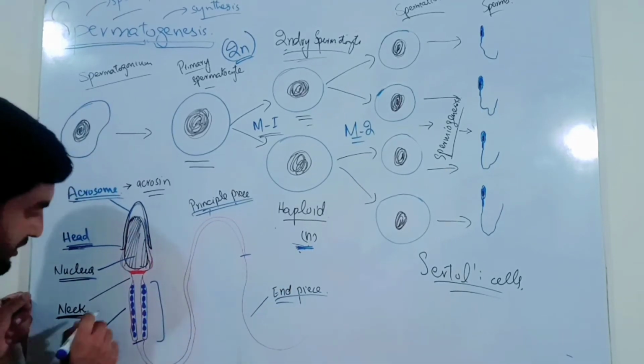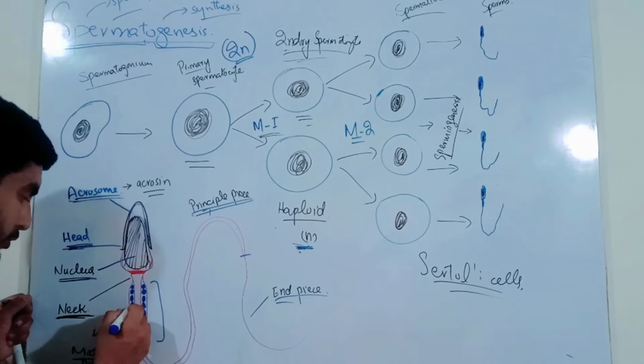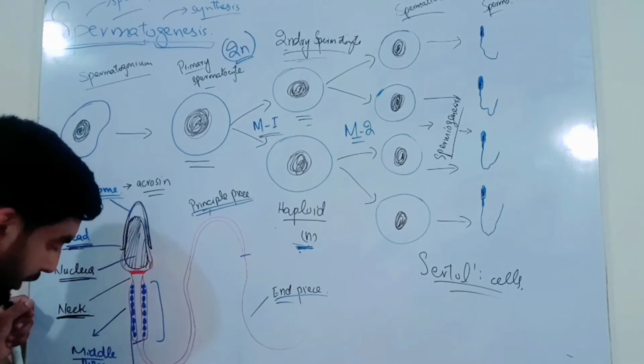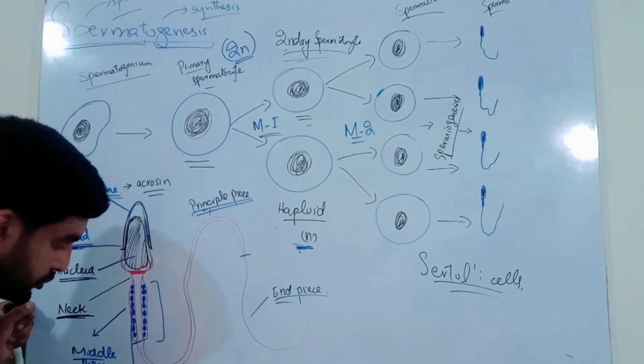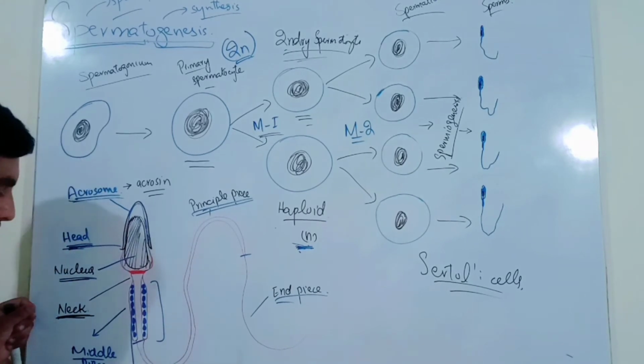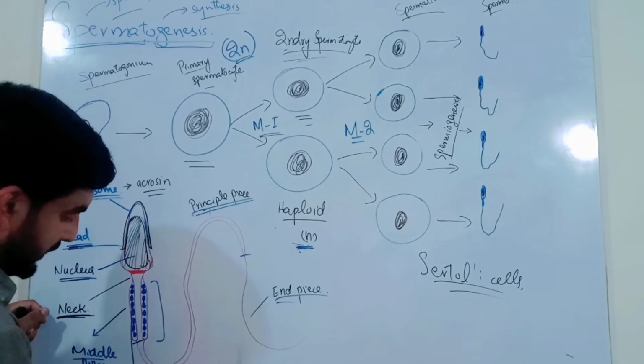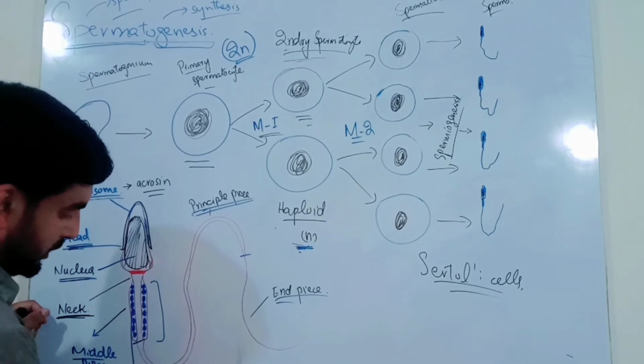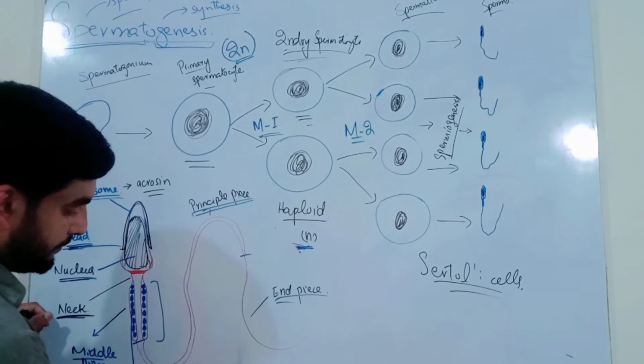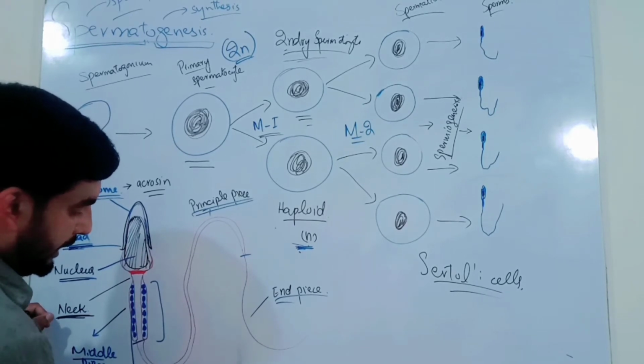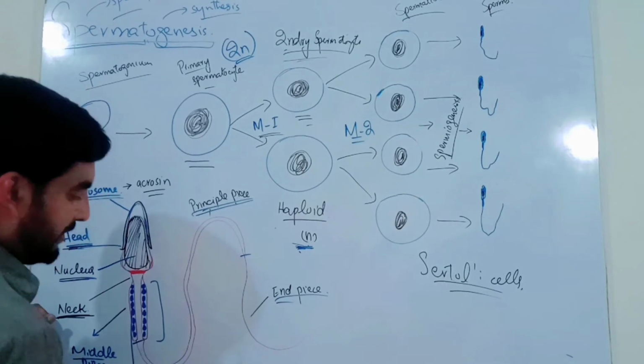The middle piece of the tail contains mitochondria. You know, mitochondria are the storehouse of a cell. They undergo cellular respiration and form ATP, adenosine triphosphate.